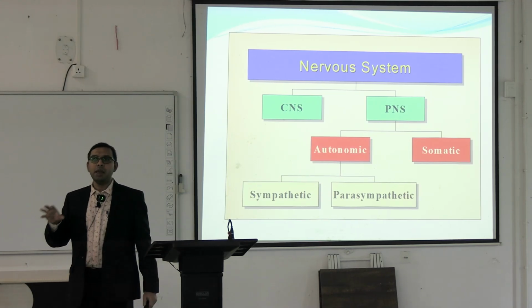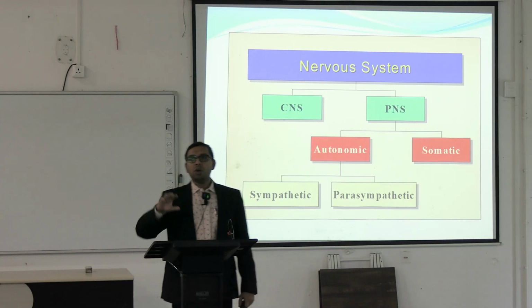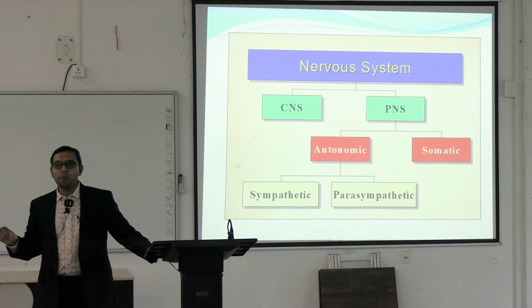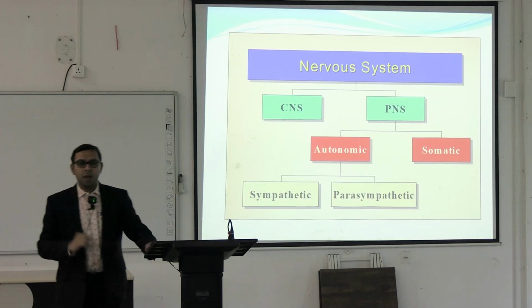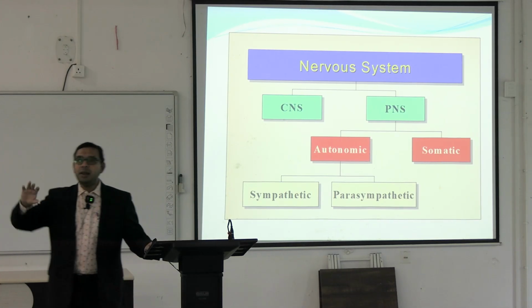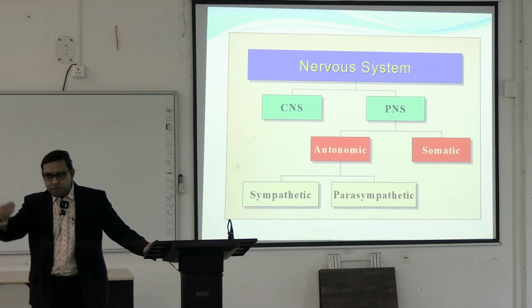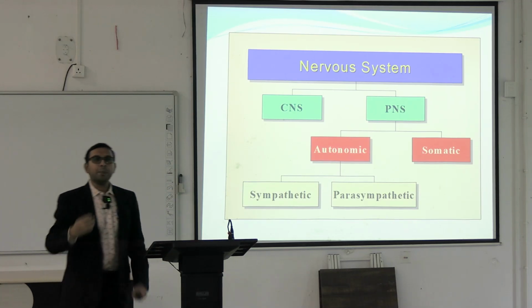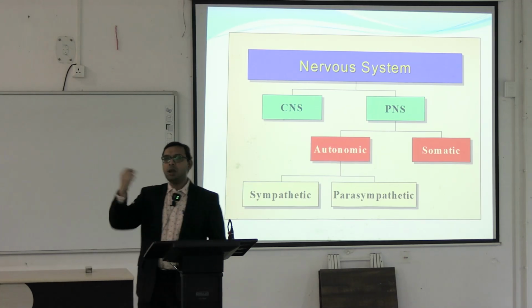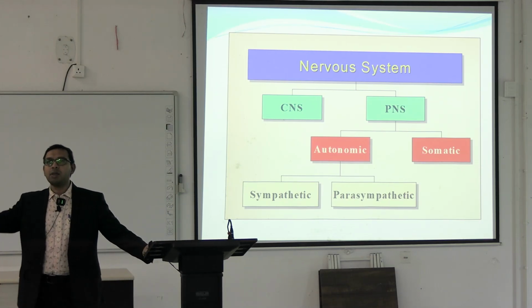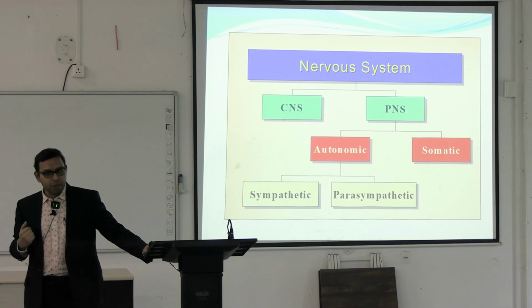and then there are central connections. Central connections mainly happen within the CNS, and within the central nervous system there are the midbrain and the medulla oblongata that mainly control all these different types of autonomic functions. Within these central connections, within the midbrain, there are different types of nuclei, and from these nuclei the efferent fibers come out, and they mainly control different types of autonomic functions. For example, from the posterior as well as the lateral nuclei the sympathetic nervous system mainly generates, and from the anterior as well as the medial nuclei the parasympathetic nervous system mainly generates.